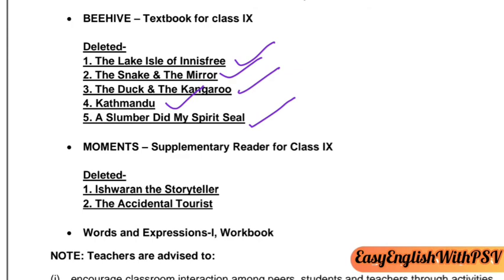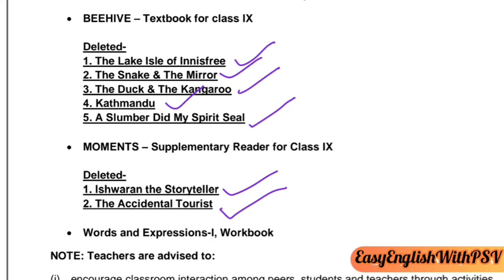These chapters are deleted. From Moments, deleted chapters are Iswaran the Storyteller, the second chapter from your Moments book, and The Accidental Tourist. These 2 chapters are deleted.